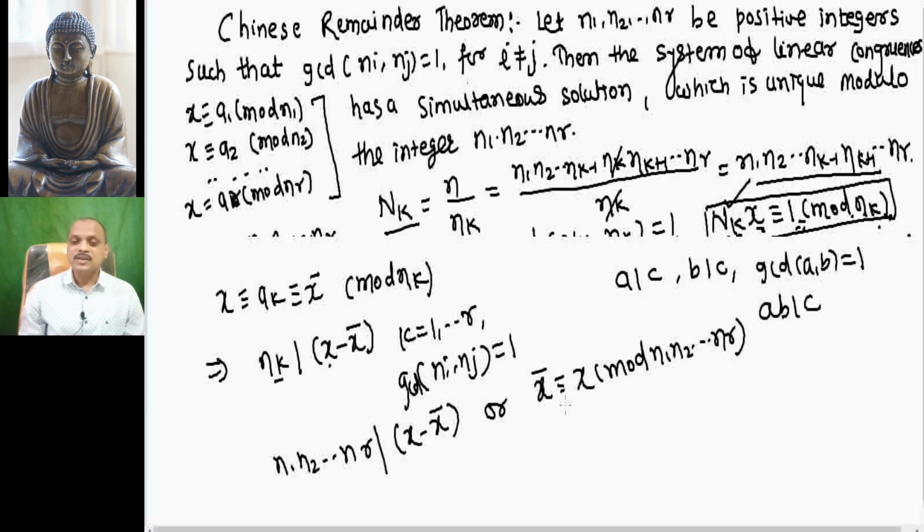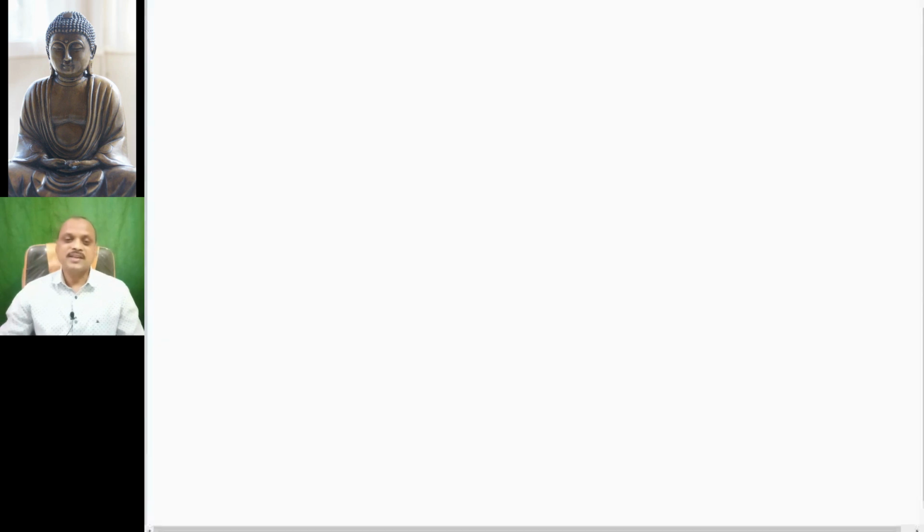So the solution which we have obtained is unique modulo n1 into n2 into ... into nr. Now friend, we will solve one problem so that the idea of this Chinese remainder theorem will be clear.